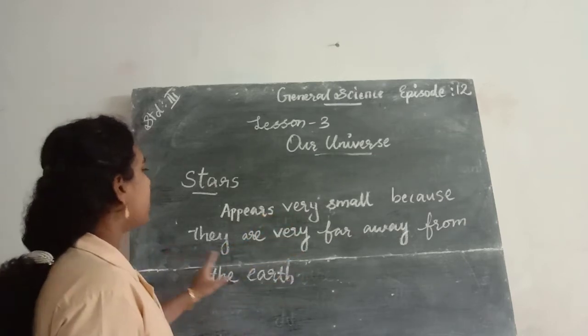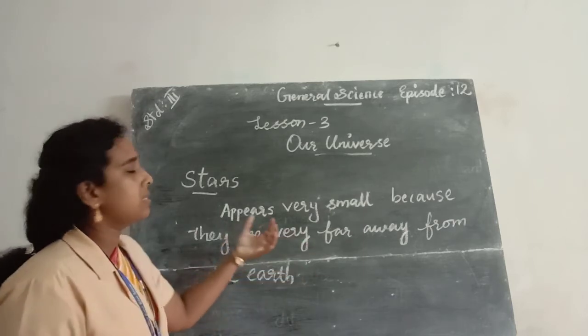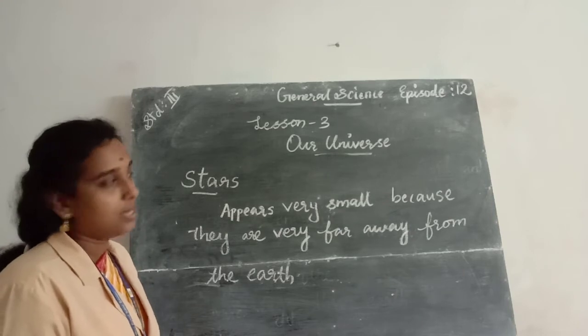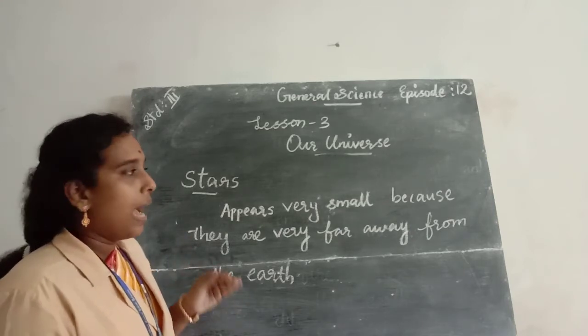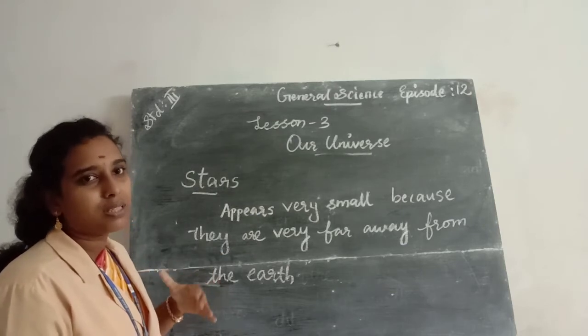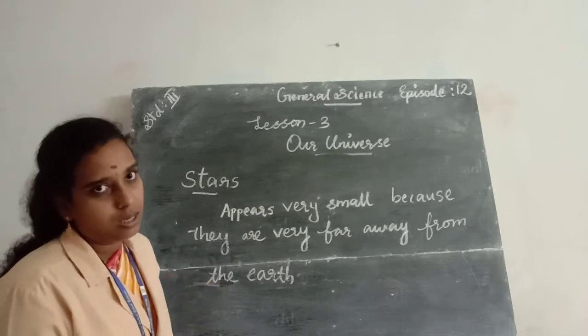Actually, stars are bigger in size, but they appear very small because they are very far away. The Sun is also a star and it is much bigger than our Earth, but it appears small because it is very far away from us.